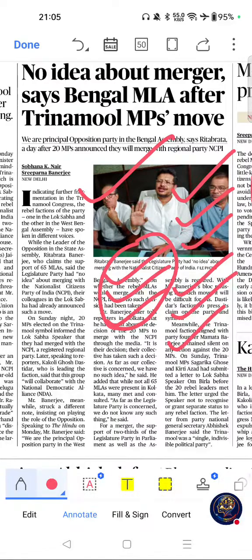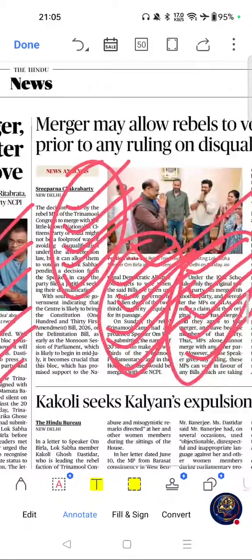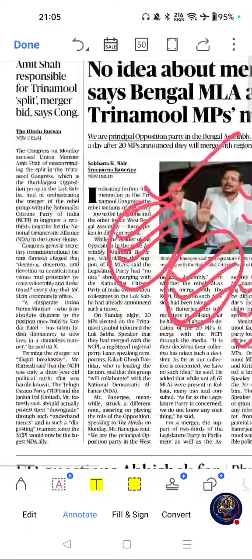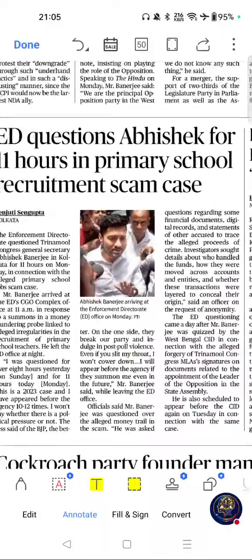And possible question areas are difference between parliamentary party and political party. Next, legislative party under 10th schedule. Please go through this one. These are the possible question areas which are very important for your upcoming exams. Move on to next important article. This one.